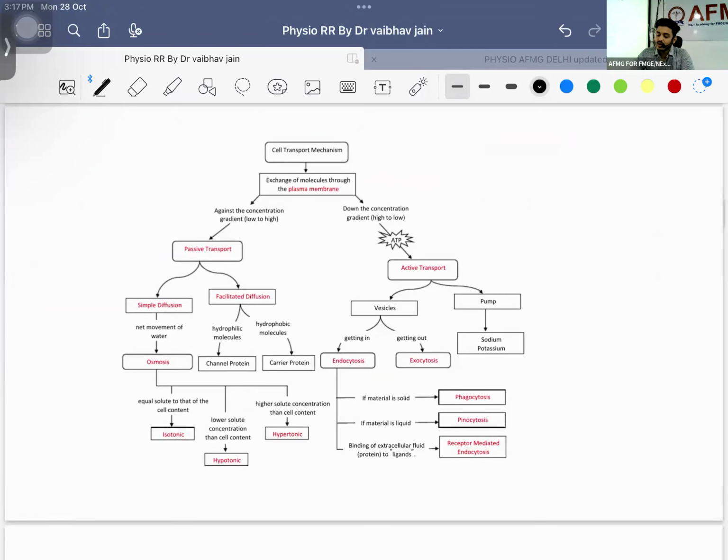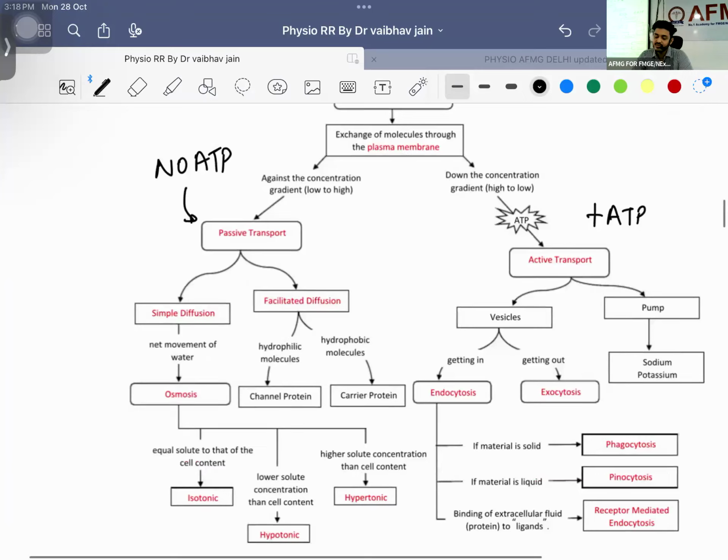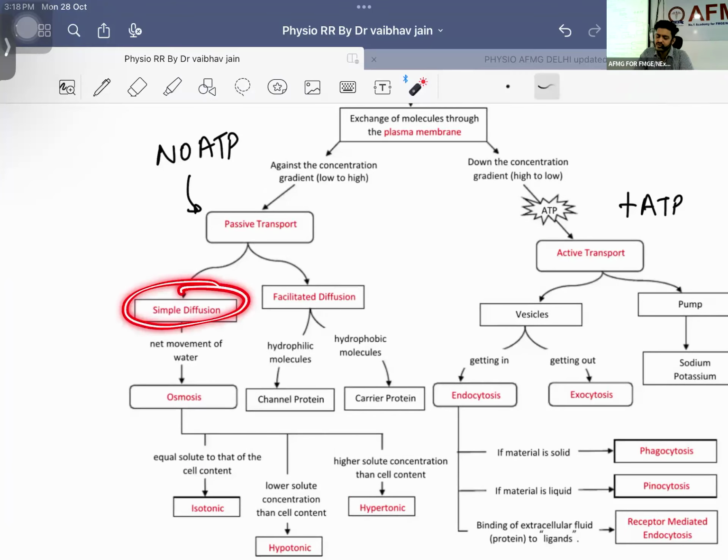Cell membrane transport, how these things are getting transported through and through, that is what we are going to learn now. So we are having different types of mechanism. First of all, there will be no use of ATP. If there is no use of ATP, that means it is a passive transport. If there is utilization of ATP, that means it is an active transport. Okay, so in passive transport we are having two things. First one is your simple diffusion, second one is your facilitated diffusion.